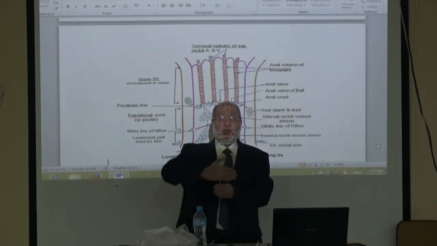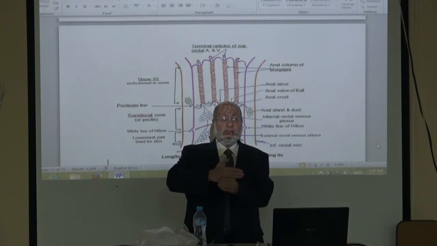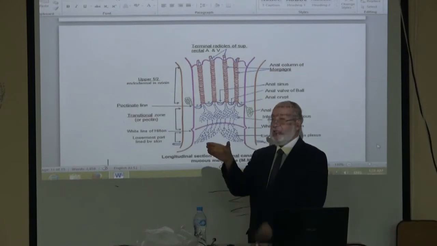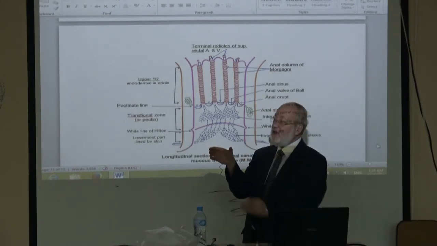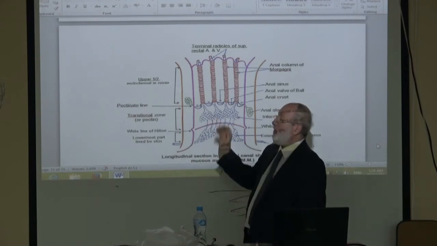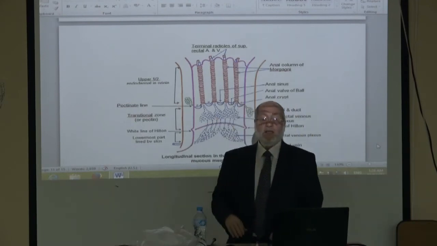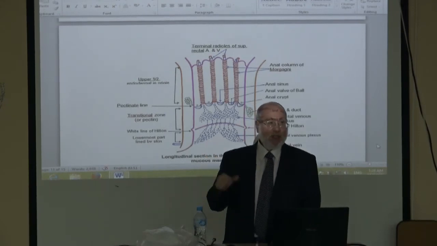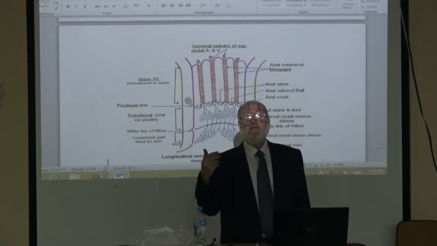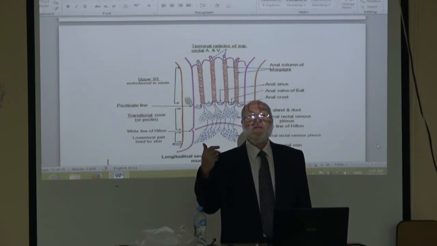Anal canal, and we cut a coronal section. It becomes two halves, anterior and posterior. This is the half of the anal canal, and I go inside. To understand this picture, refer to the origin.